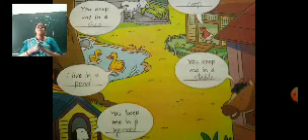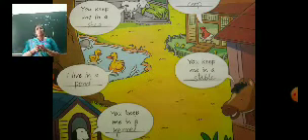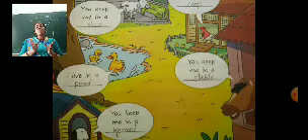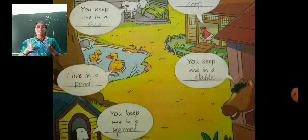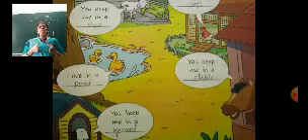Next, I live in a pond. Ducks, you can see that ducks are swimming in the water and they live in the pond. Next, the last one is, you keep me in a kennel. So in the kennel, who lives? Dogs live in the kennel.